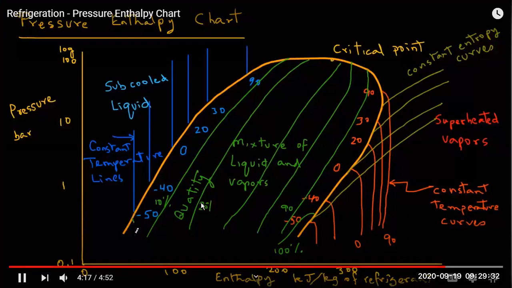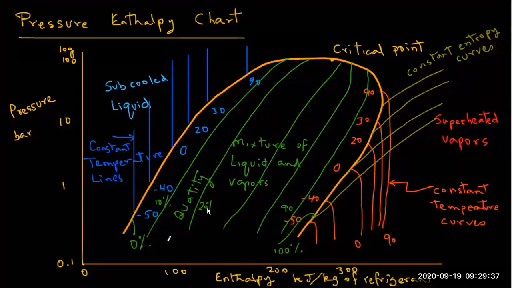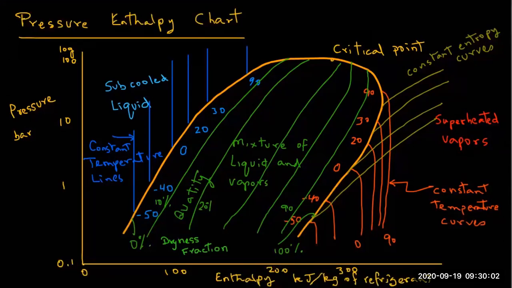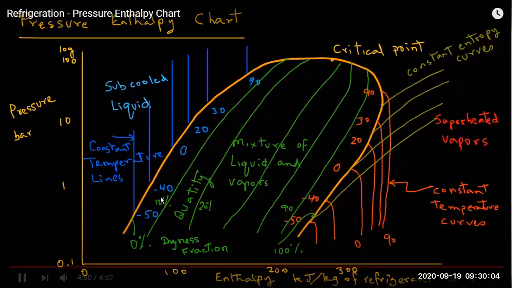Then we have the quality lines, or fraction of dryness lines, which basically means how much percentage of vapors is there in this liquid vapor mixture. Initially there will be 10% vapors formed, and 20% vapors formed, and 30%, 40%, and 90, and finally 100% vapor is formed along this curve, and the rest you have 100% vapor. So it's called the dryness fraction, or how much vapor is there. So these are the conditions of refrigerant in different states which are mentioned here.